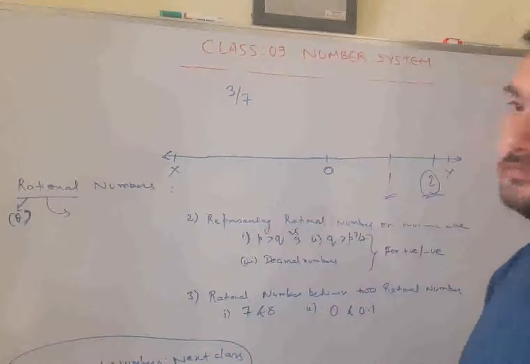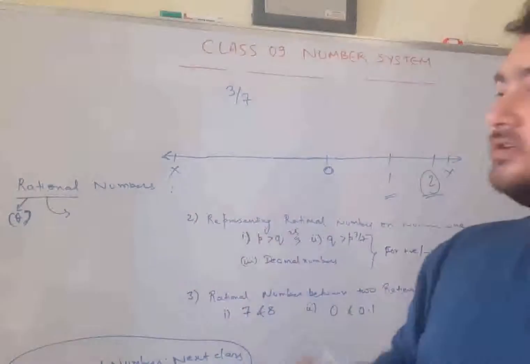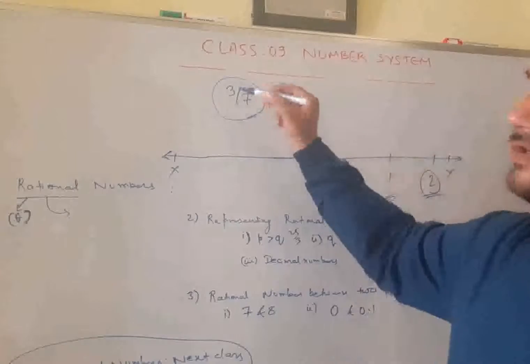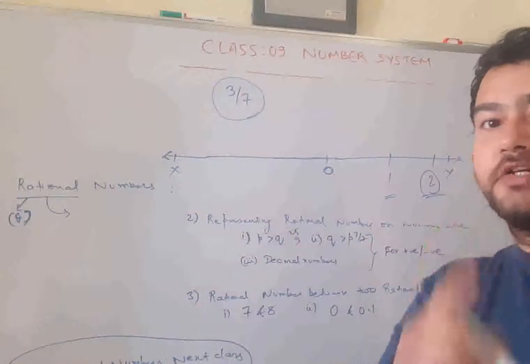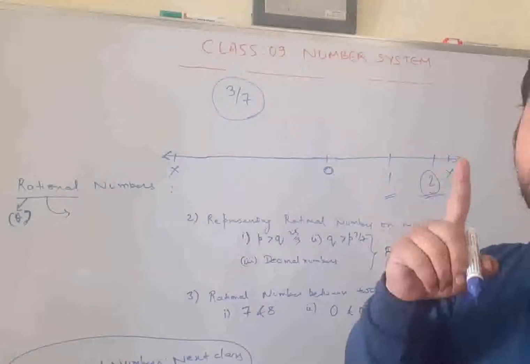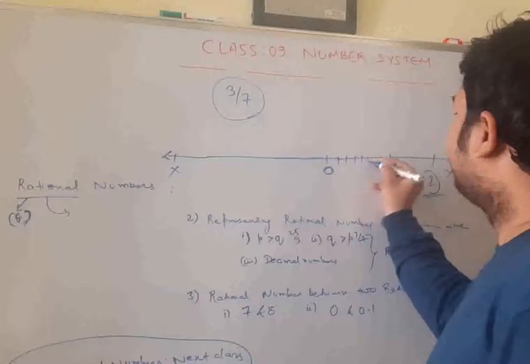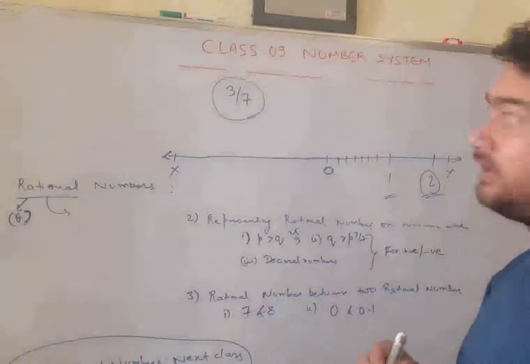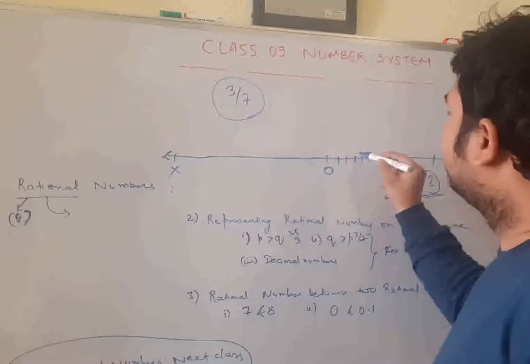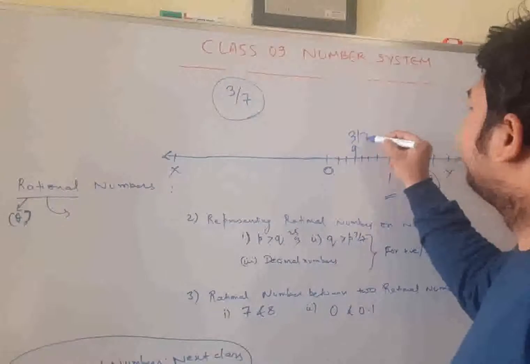This is between 0 and 1. How far distance has it covered? The number itself is speaking: I have covered 3 parts out of 7 parts. Now here 7 parts, so how many markings will you draw? 6, minus 1, I told you. 1, 2, 3, 4, 5, 6. The 7th one is this one only. So the third part, it has covered up to this, and this is your answer, 3 by 7.